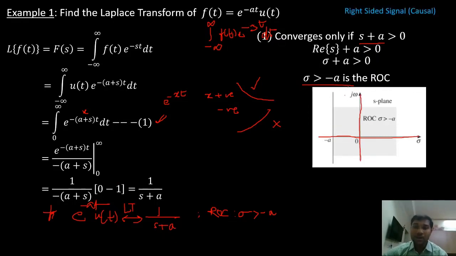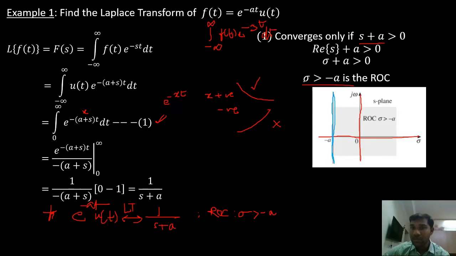Right. Now sigma is greater than minus A. So at sigma equals minus A, I am going to draw a line. Sigma equals minus A. On this line, every point has sigma equal to minus A. This is minus A plus j0, minus A plus j1, minus A plus j2, and so on. So this is the line sigma equals minus A.